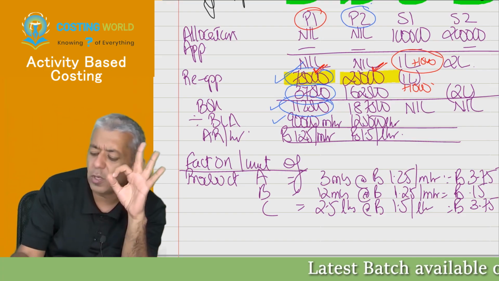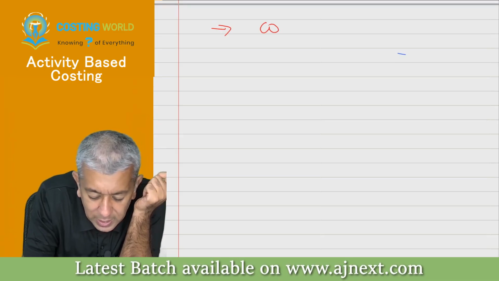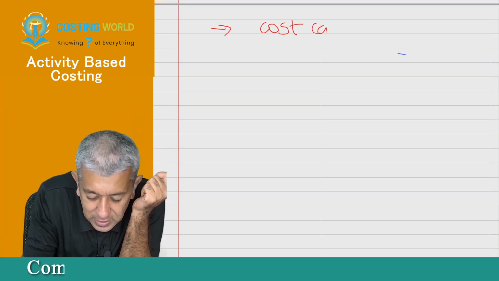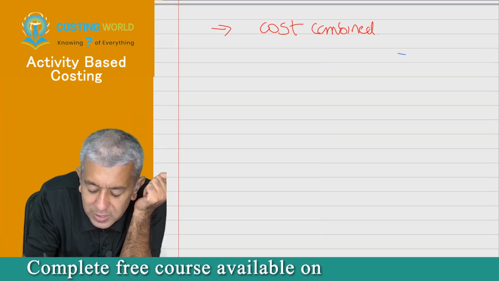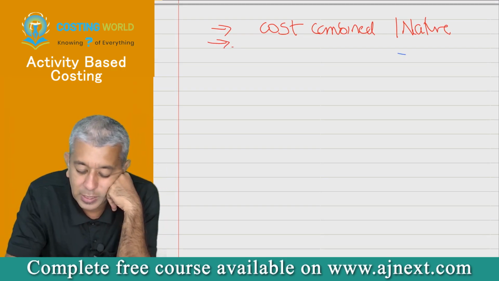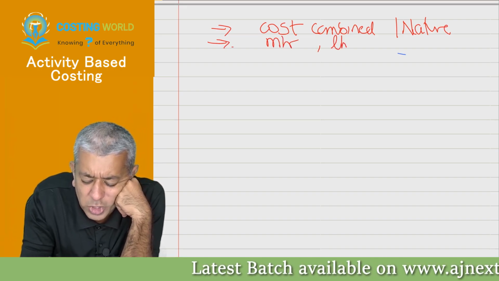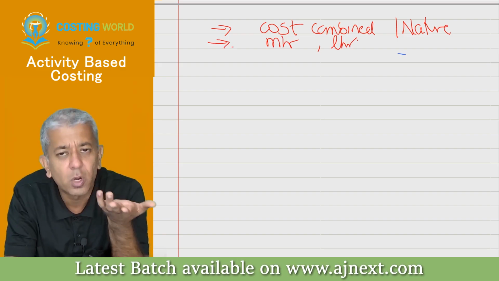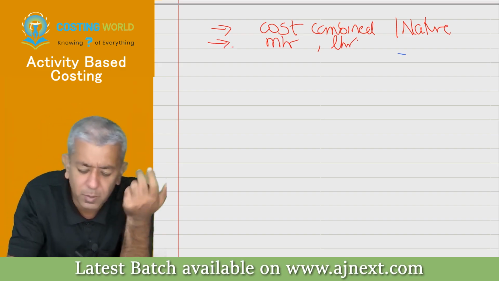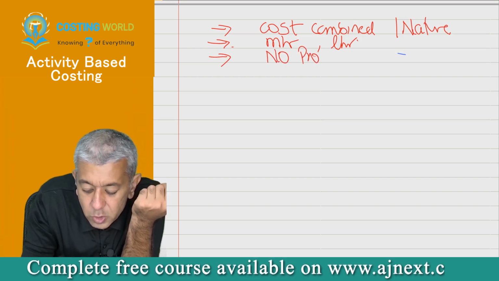One thing, I told you all 3 flaws. What 3 flaws? Different costs are combined in this case and hence costs lose their nature. That is one thing. Second, in this particular case, I told you everything ultimately will get absorbed based upon machine hours or labor hours. That is very wrong because every cost in this world is not dependent upon machine hours or labor hours. Third, no product will be getting its own cost.